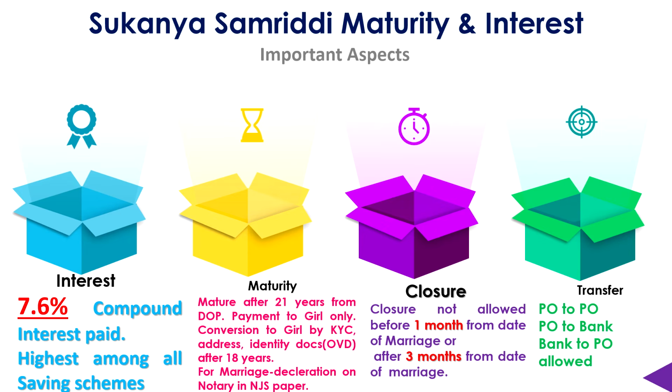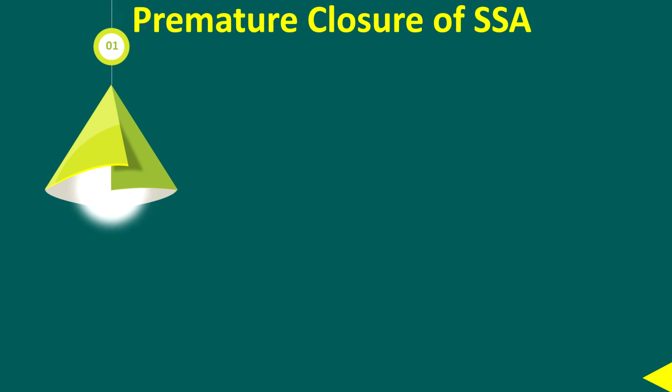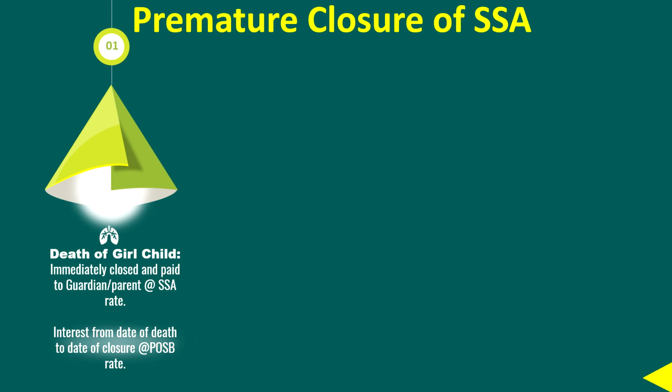Then comes the transfer facility. There is a transfer facility from post office to post office, post office to bank, and bank to post office also. It is allowed. And premature closure of Sukanya Samriddhi account is also allowed in rare circumstances. One is the death of the girl child. Suppose the girl child has unfortunately died. In such a case, immediately the account will be closed and the amount will be paid to the guardian or parent at the Sukanya Samriddhi rate as on date.